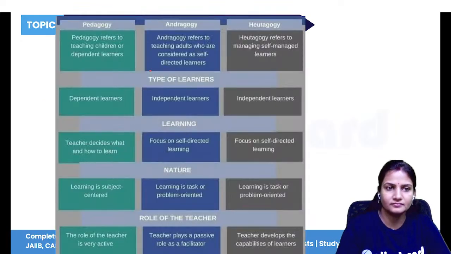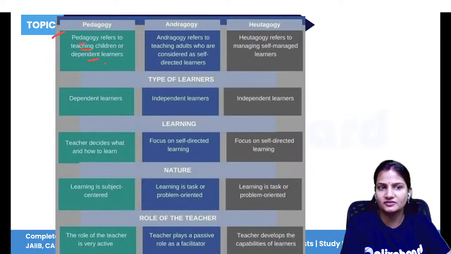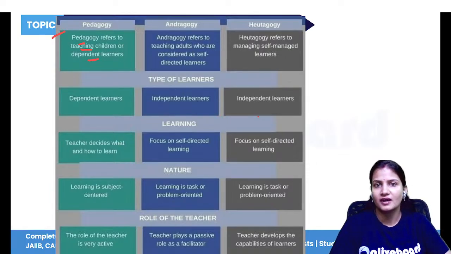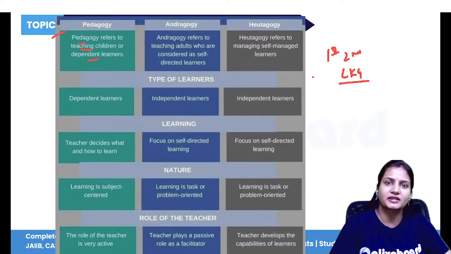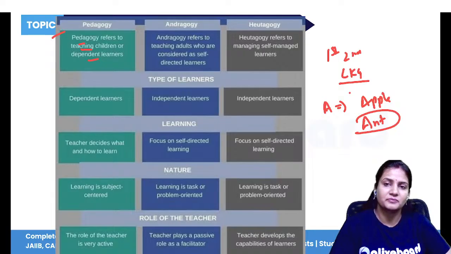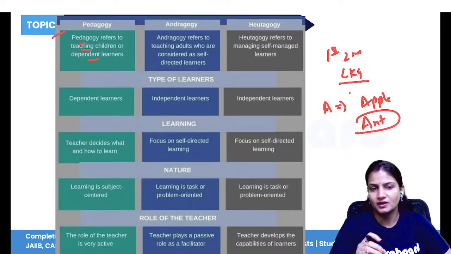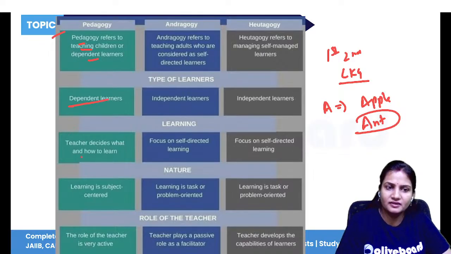Okay, now, what is pedagogy? Pedagogy refers to teaching children or dependent learners. Pedagogy is a method where the learner is fully dependent upon the teacher. Like if you are teaching first class students, second class students, or LKG or UKG, these students are completely dependent on you. If you teach them A stands for apple, then they will learn A for apple. If you teach them A stands for ant, then they will learn A for ant. Means the student is dependent on you. In whichever way you teach, the student will learn that way. So dependent learners are there.